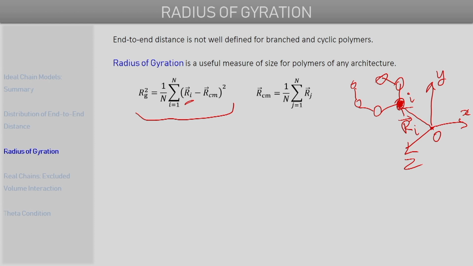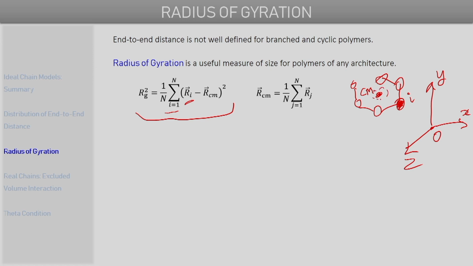In this summation here, the i runs from 1 to n. So basically we will be considering the position vector of each monomer unit in the polymer chain. Now the Rcm, or the position vector of our center of mass of the polymer chain. So let's say that this is a point which represents the center of mass, Cm, where Cm stands for center of mass. The center of mass of this polymer chain is at a certain point located here.